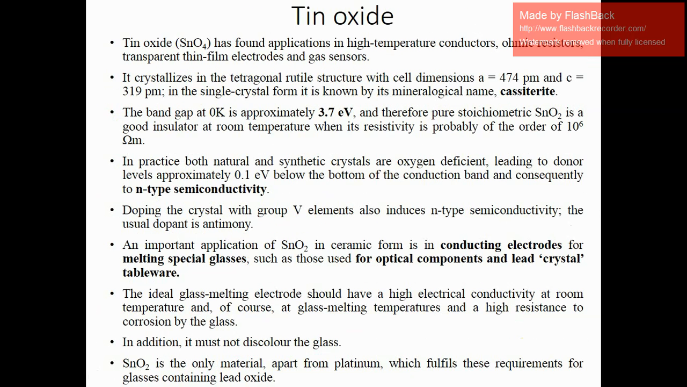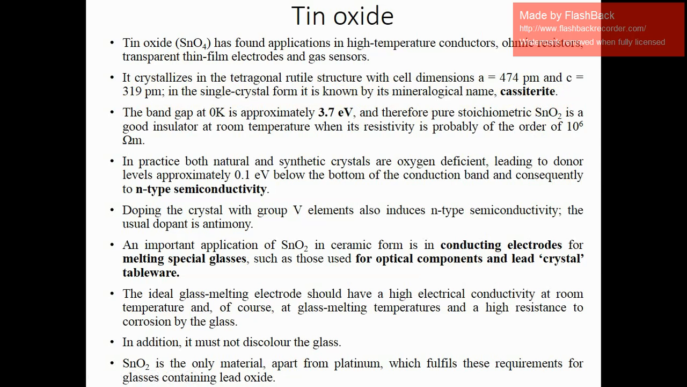Now coming to the tin oxide, SnO2 has found application in high temperature conductors, ohmic resistors, transparent thin film electrodes and gas sensors. It crystallizes in the tetragonal rutile structure with cell dimensions a = 474 picometer and c = 319 picometer. In the single crystal form, it is known by its mineralogical name cassiterite.